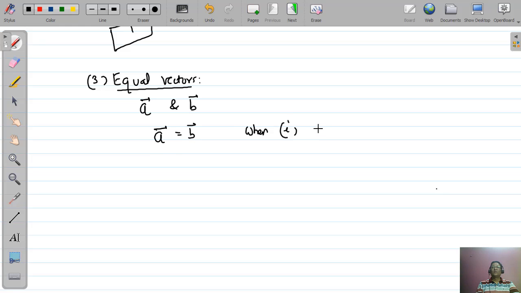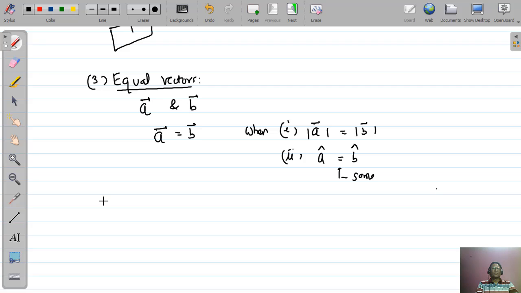Number one, their magnitude are equal, and number two, their direction are same. Equal means here we mean same. Means if two vectors have same magnitude and same direction, then we will say the vectors are equal vectors.